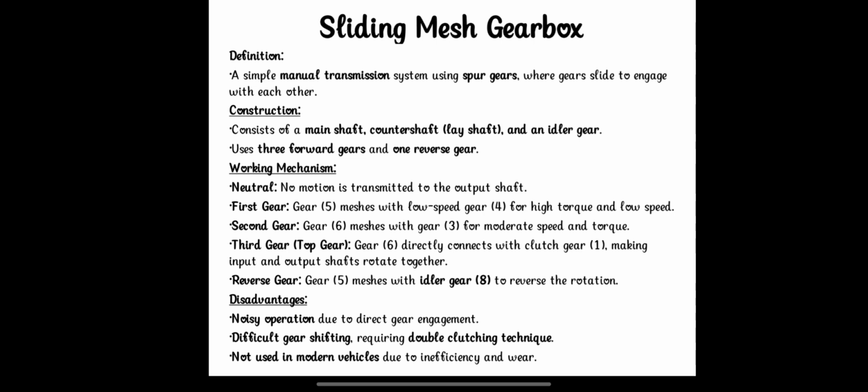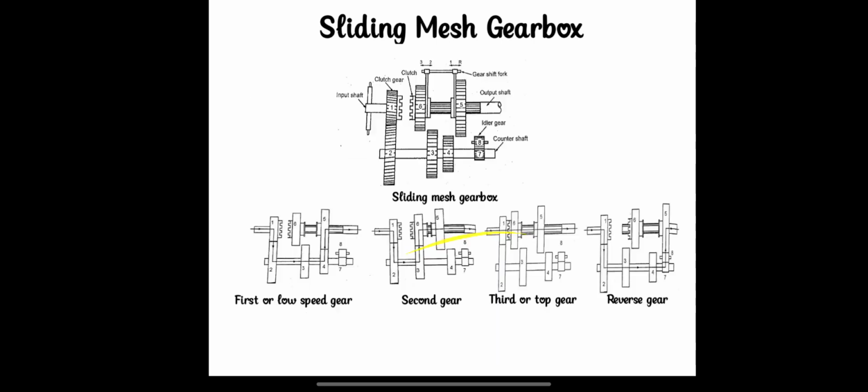The definition of a sliding mesh gearbox: a simple manual transmission system using spur gears where gears slide to engage with each other. This is the basic definition. Now the construction: it consists of a main shaft, a counter shaft, also known as a lay shaft, and an idler gear. It uses three forward gears and one reverse gear. Now, how the sliding mesh gearbox works.